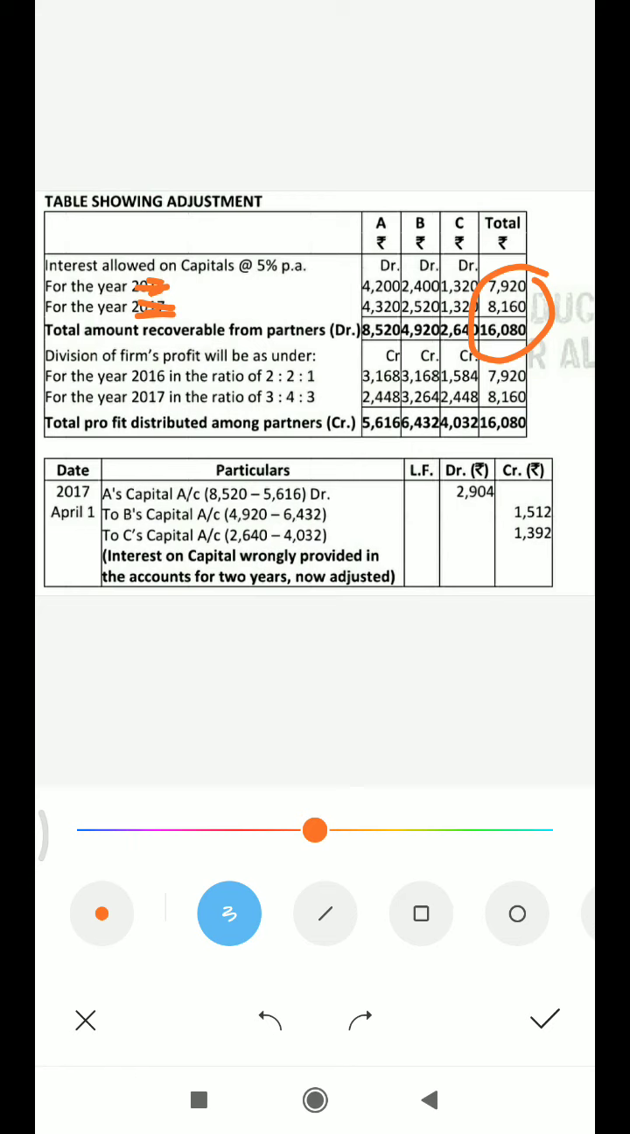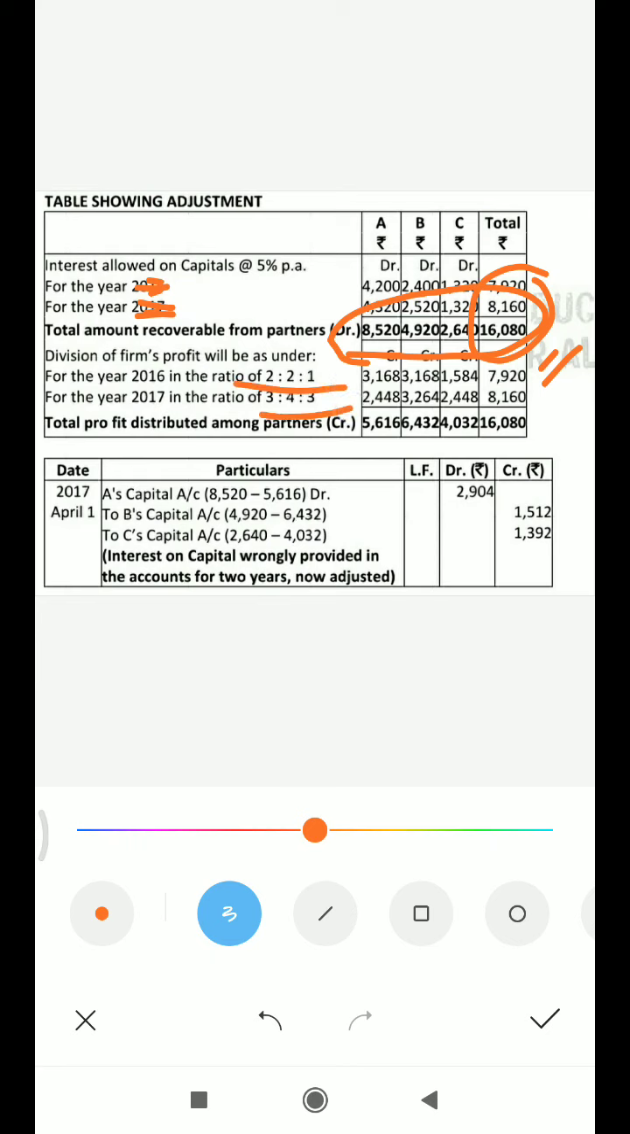Okay, but it should be divided according to the given ratio. What is in the question? If the profits were shared as follows: in 2017, 2:2:1 and in 2018, 3:4:3. This is the ratio, means that amount whatever the question has already distributed, this amount will be distributed accordingly, in the ratio 2:2:1 and 3:4:3.